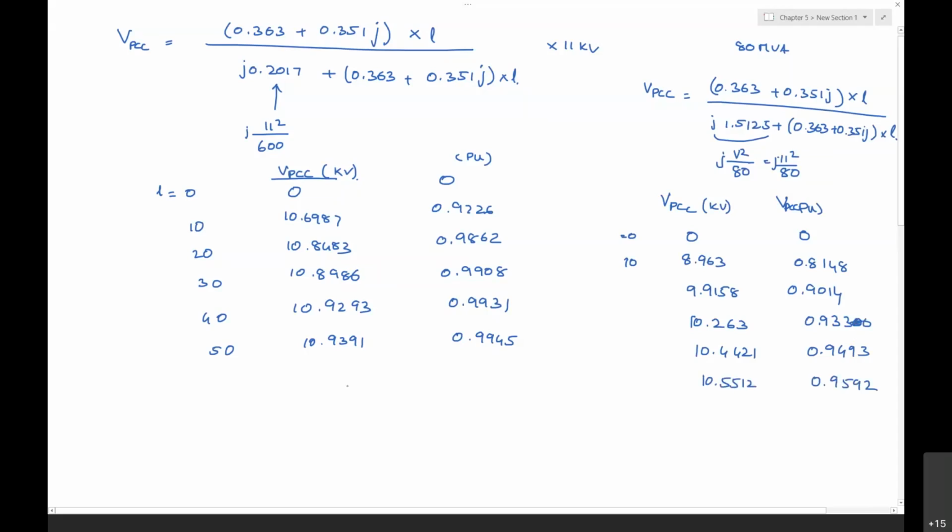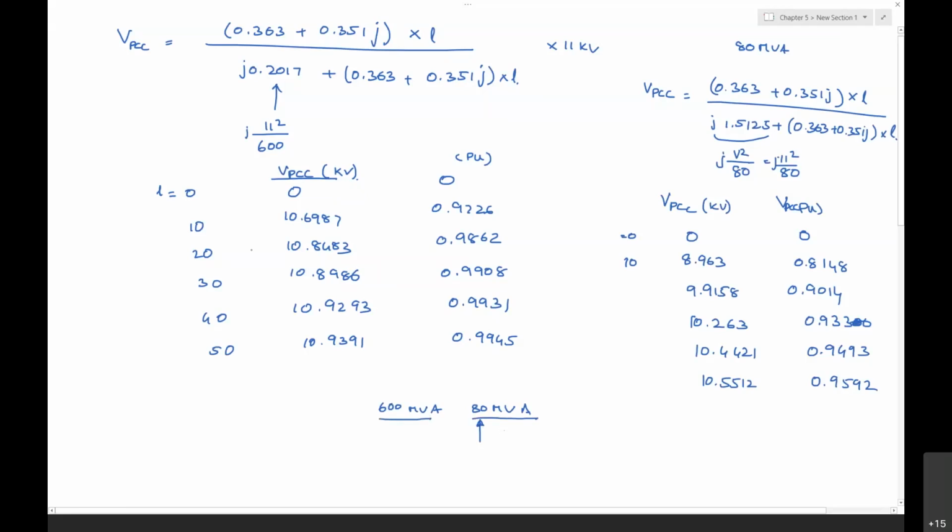Here, if the fault level is going from 600 MVA to 80 MVA, the PCC voltage impact on the magnitude is very high when you compare to the 600 MVA. For the 80 MVA, the voltage sag magnitude impact is very much higher.